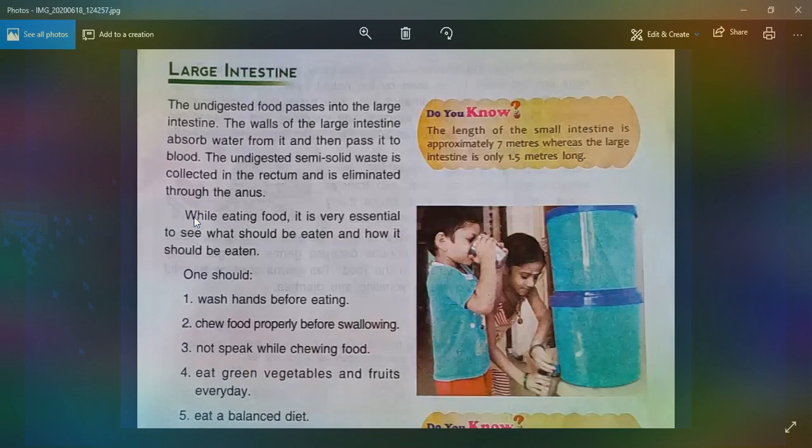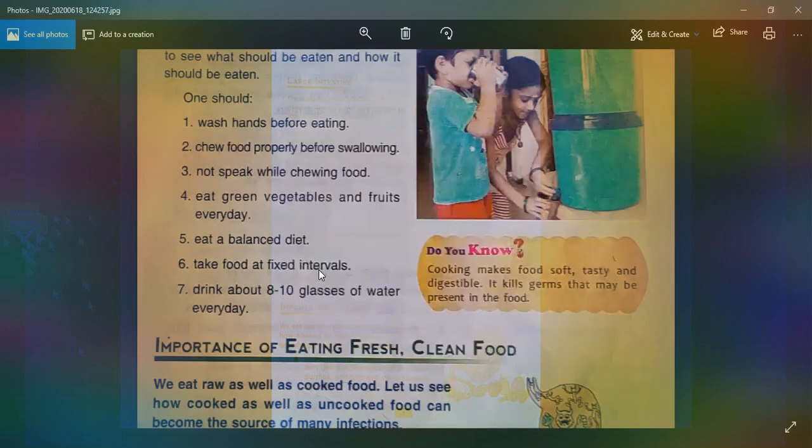While eating food, it is very essential to see what should be eaten and how it should be eaten. What should we do? One should wash hands before eating, chew food properly before swallowing, not speak while chewing food, eat green vegetables and fruits every day, take food at fixed intervals, eat a balanced diet, and drink 8 to 10 glasses of water every day.